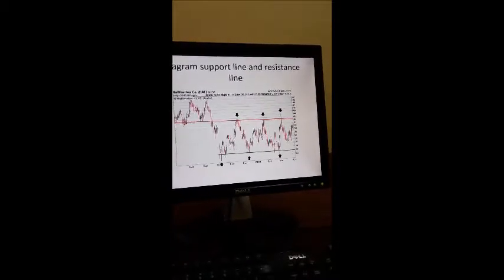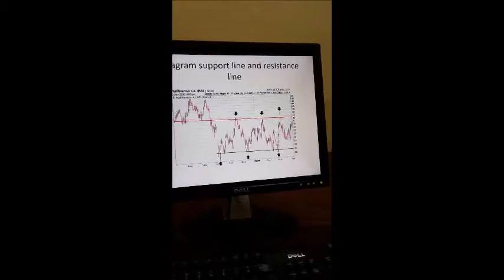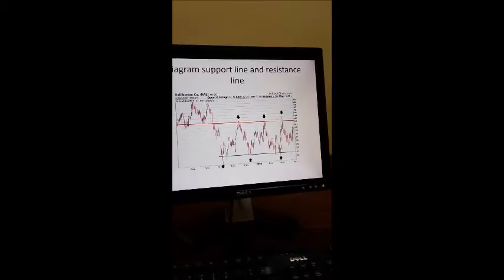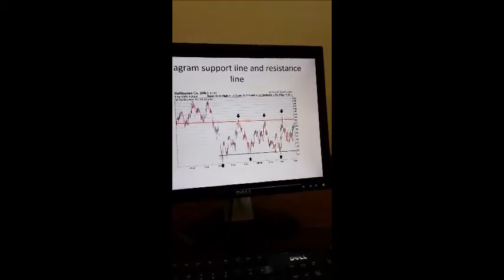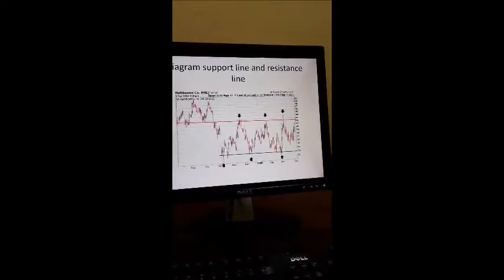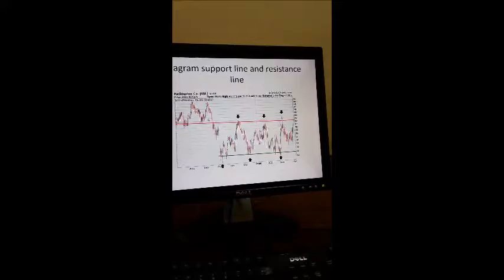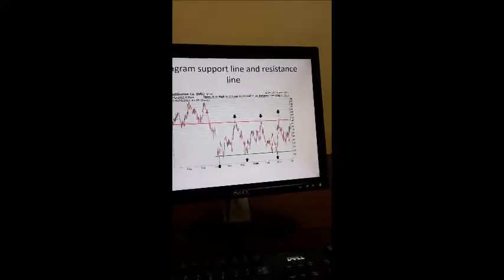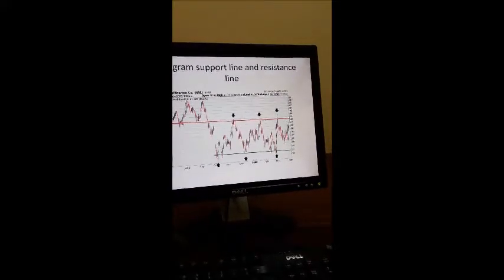After this point, our red line, which was the support line, after the price breaks out and goes below this level, changed and became the resistance line.